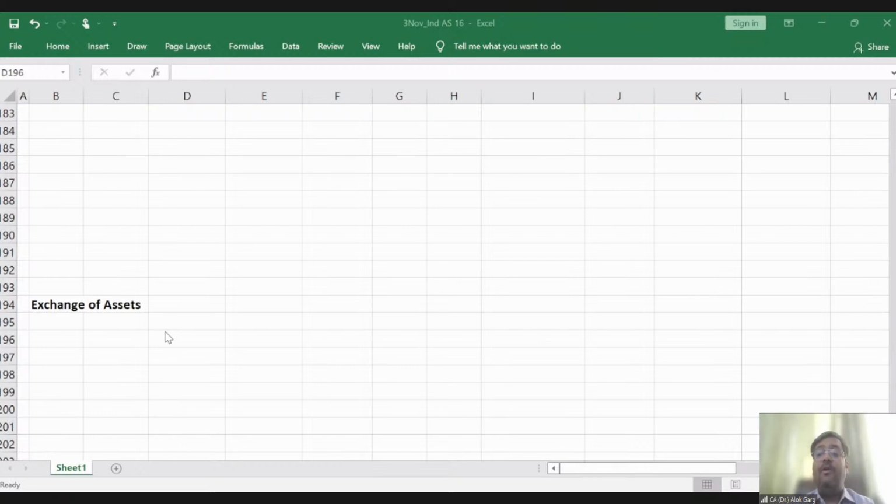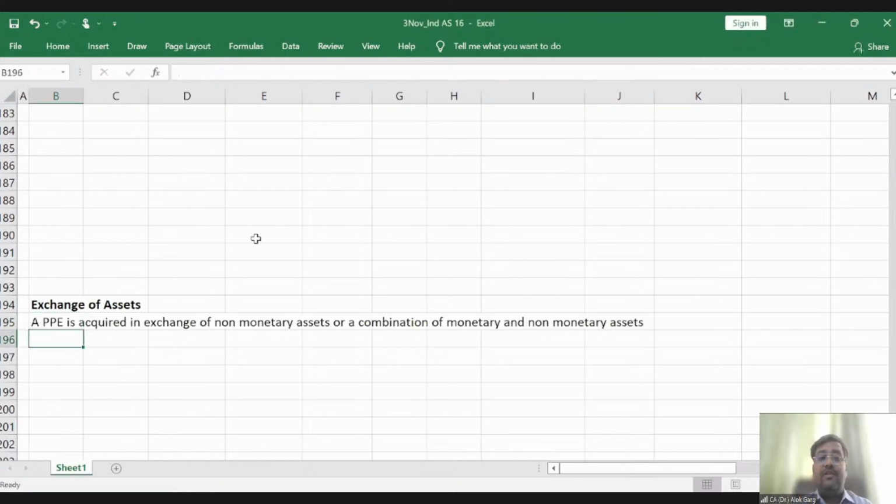Now we are talking about the acquirer perspective. The acquirer who is acquiring a PPE, property, plant and equipment, not on monetary terms, but rather in exchange of an asset. So a PPE is acquired in exchange of a non-monetary asset or a combination of monetary and non-monetary asset.